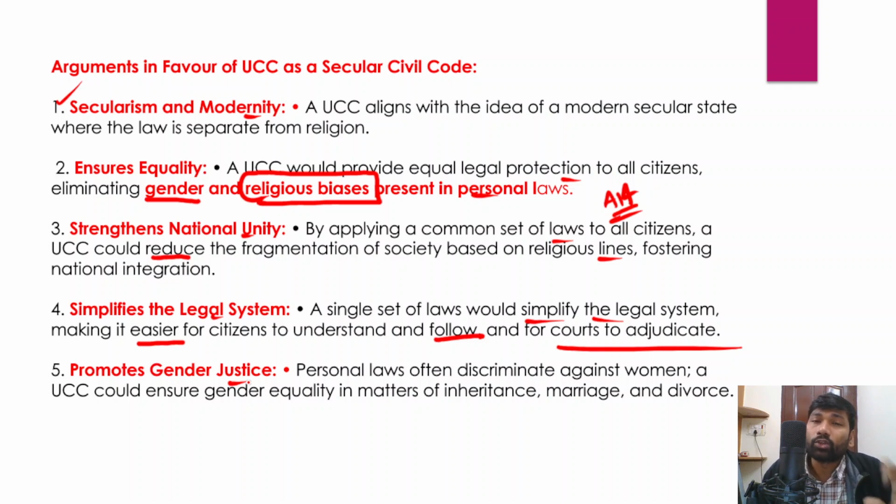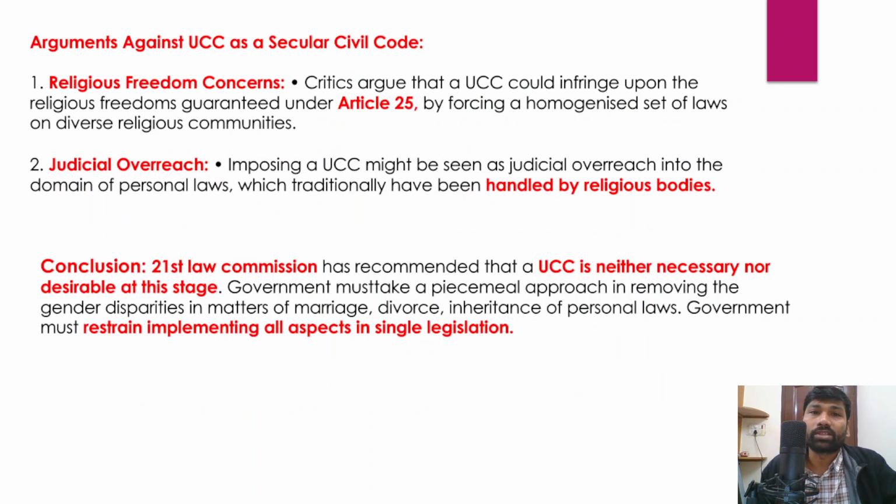But when we have a uniform civil code that is based on reason and logic, and on modern secular principles, there is a high probability that gender equality and gender justice can be achieved in matters of inheritance, marriage and divorce. So men and women could come on an equal footing. So these are some arguments in favor of the Uniform Civil Code.